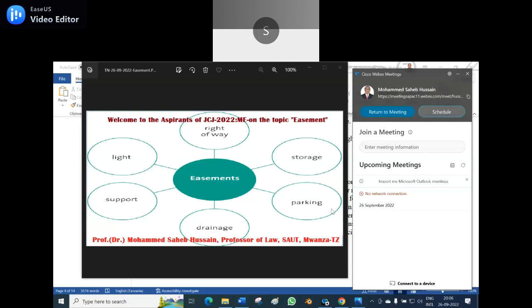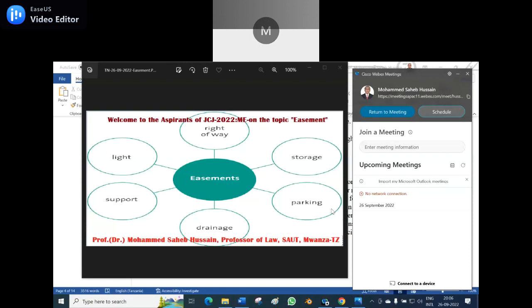Salma, read. Easements. We can't hear you. Can you speak a little louder? Yeah, because of a little disturbance, I believe. No matter, now you could hear. Salma, read. Easements, right of way, storage, parking, drainage. Keep it near your gadget. Venunath, you read it.